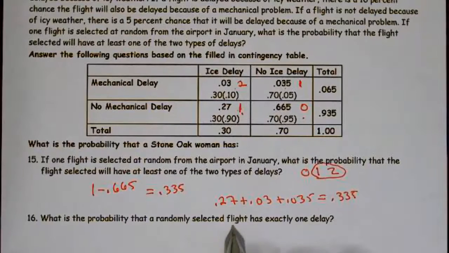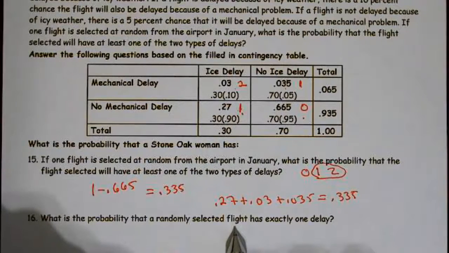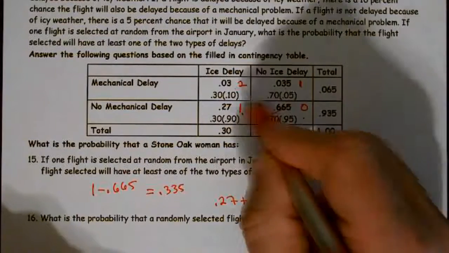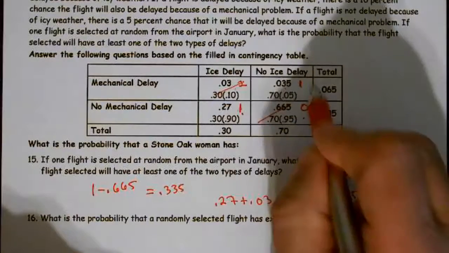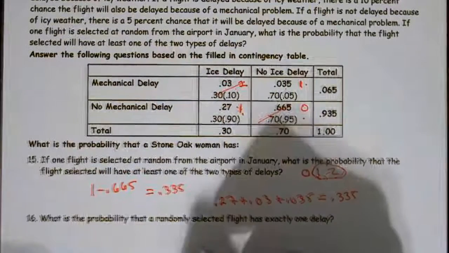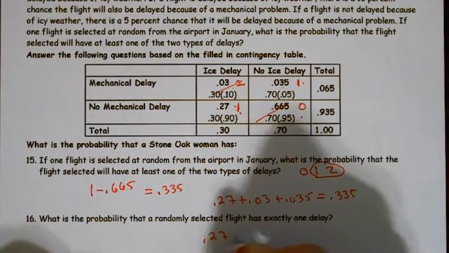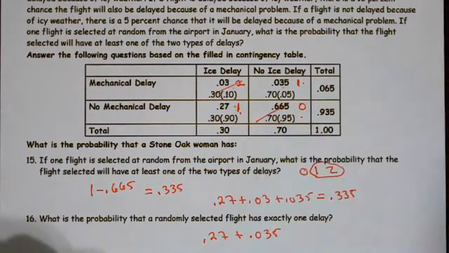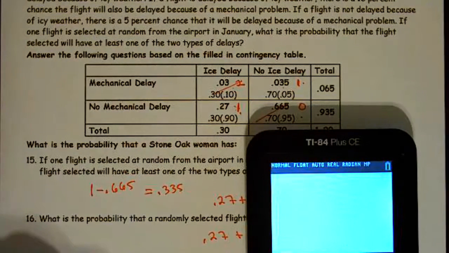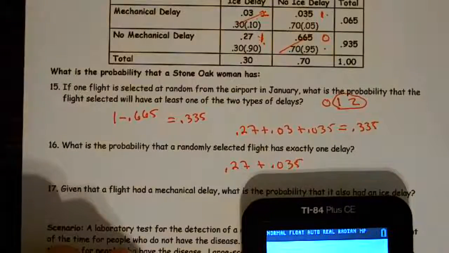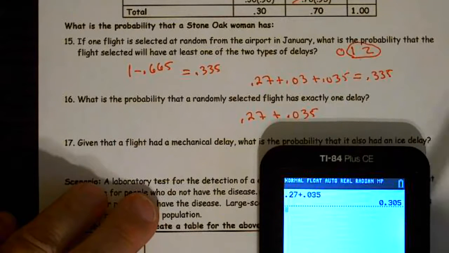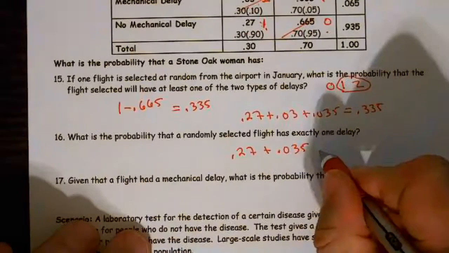Now it says, what's the probability that it has exactly one? Well, that means I'm not interested in this one, and I'm not interested in that one. I'm interested in these two. So this is going to be 0.27 plus 0.035, which equals 0.305. So that's this answer.